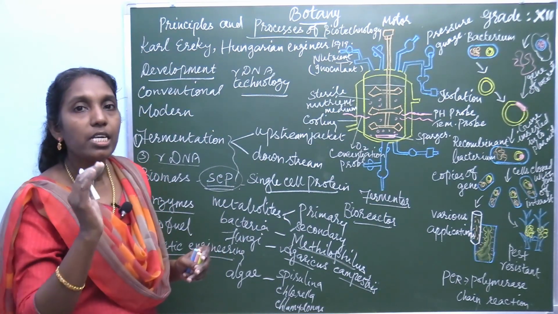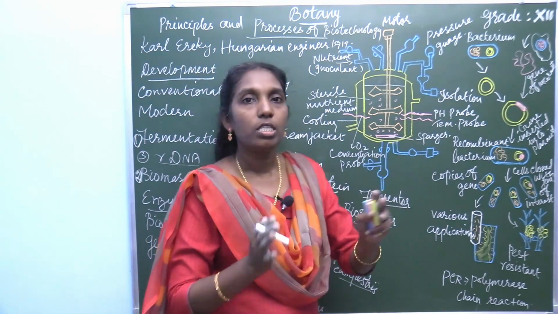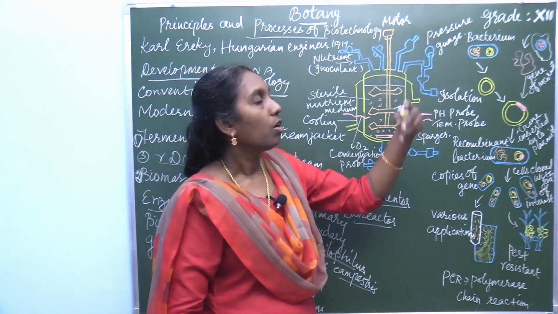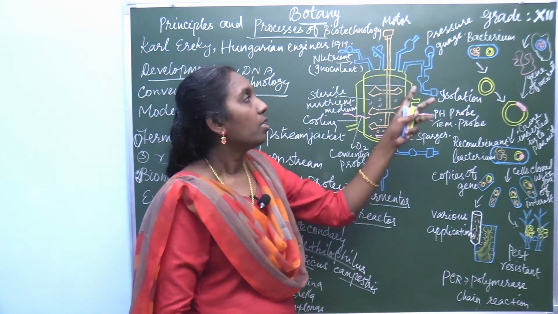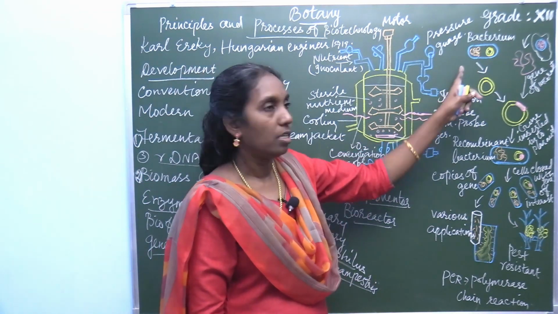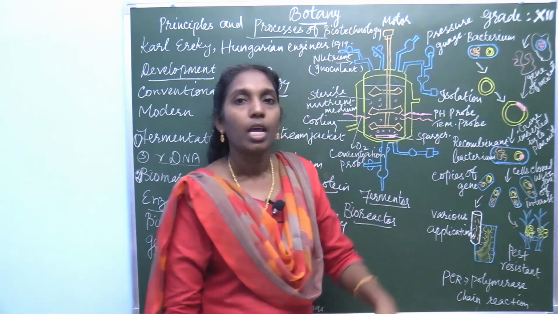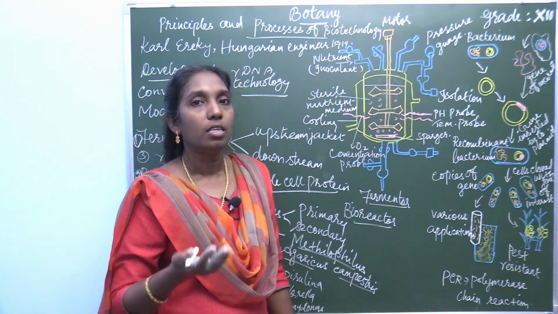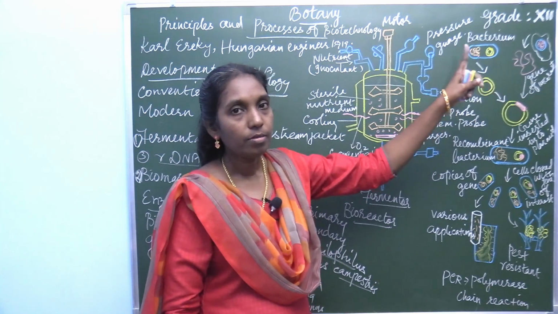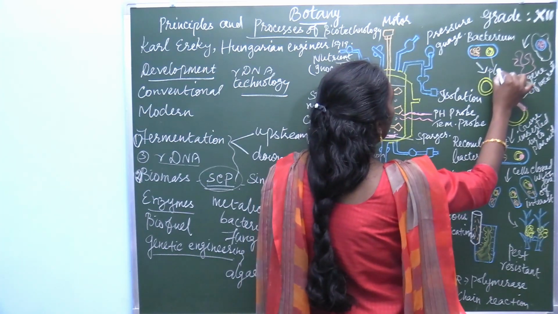The first point is isolation of DNA. What is isolated? Look at this diagram. For this gene manipulation or recombinant DNA technology, different cells can be selected. Here a bacterium is selected. Commonly we use bacterium because of the presence of plasmid. What's a plasmid? It is an extra circular DNA present in the bacteria, called plasmid. So this plasmid is very useful.